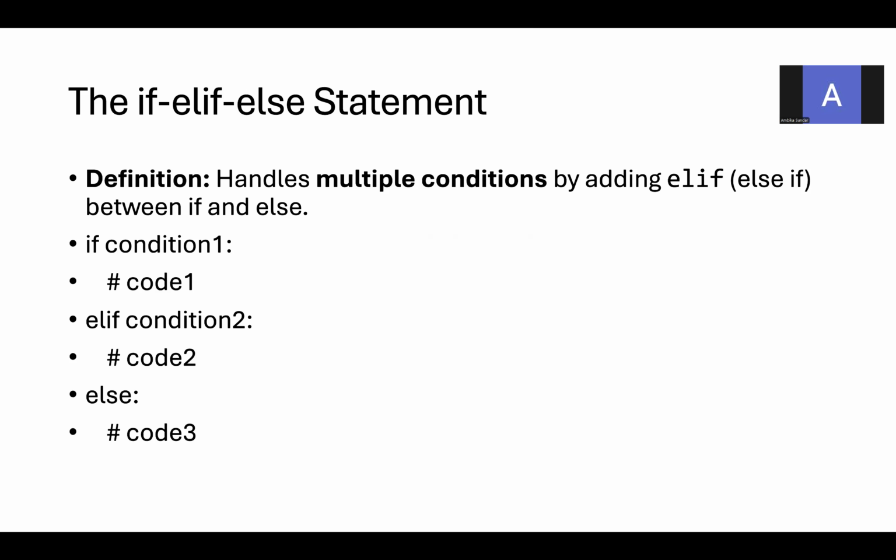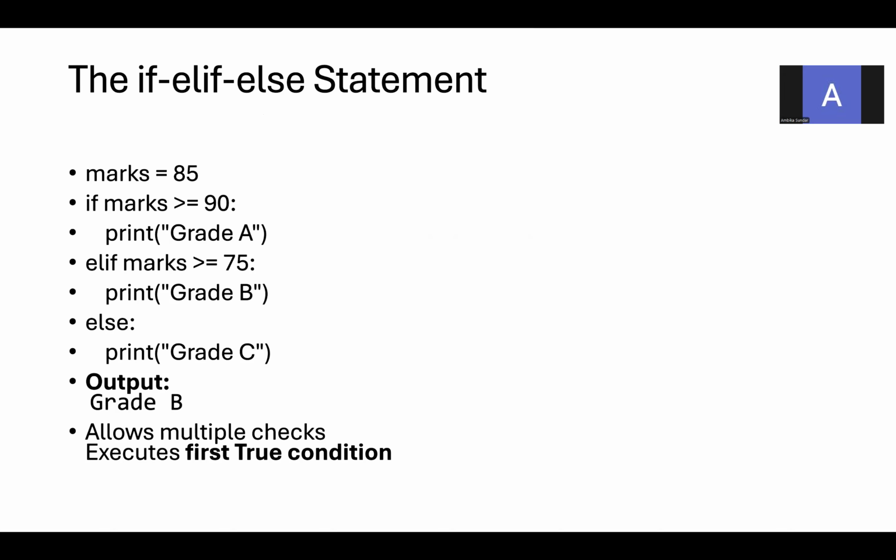If, elif, else. For example, marks equal to 85. If marks is greater than or equal to 90, then you have to print the grade for this mark is A. If this fails, then the program will transfer to the next elif. It is going to check marks greater than or equal to 75. If this condition passes, then the print statement grade B will be executed. If this fails, then the program transfer will come to the else part and it is going to print the grade C.